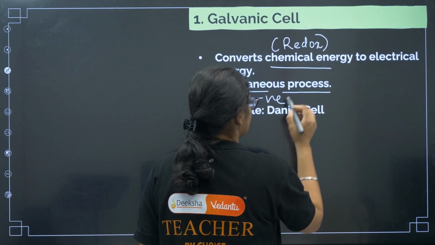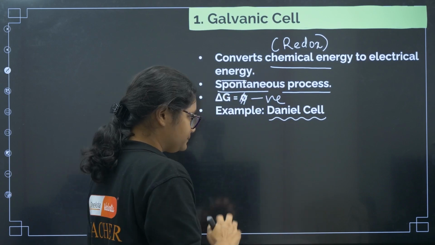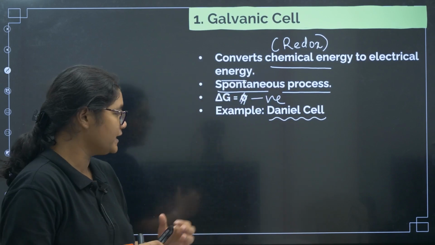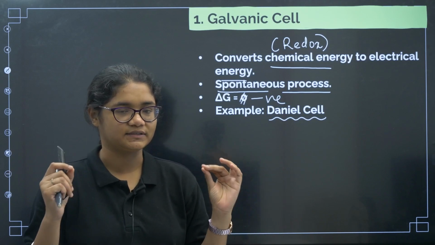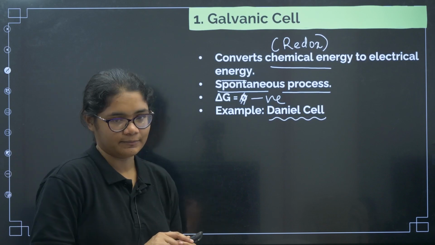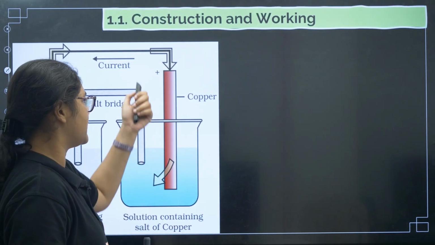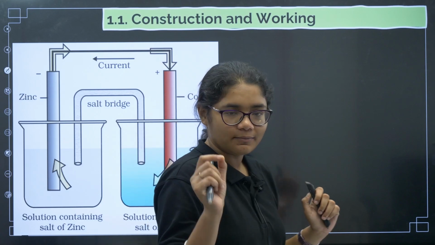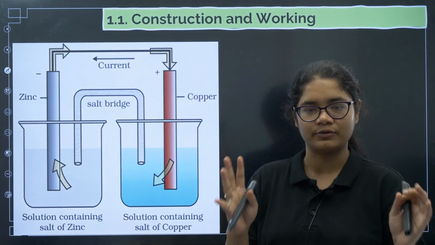Next example of an electrochemical cell is the Daniell cell. We are going to study the Daniell cell in detail. I will be telling you the structure, the working, the construction, the principle, everything about the Daniell cell. Now let's move to our first topic in galvanic cell, that is construction and working. Remember, no questions are generally asked from here, but we need to understand how it works.